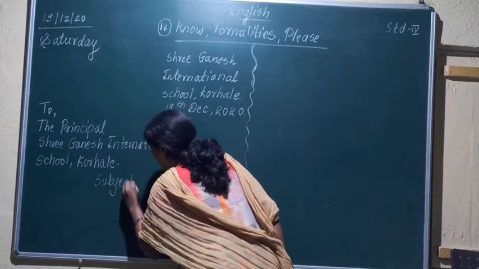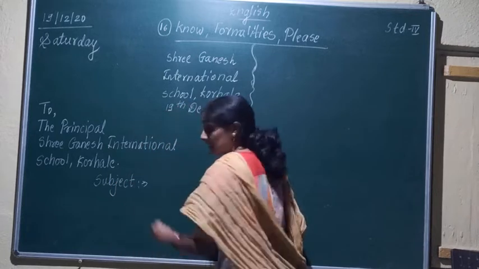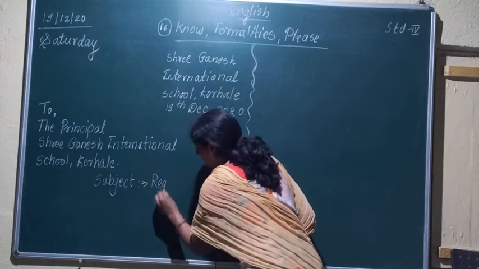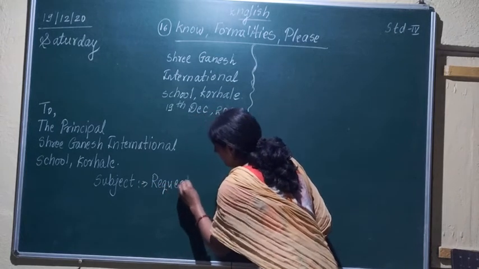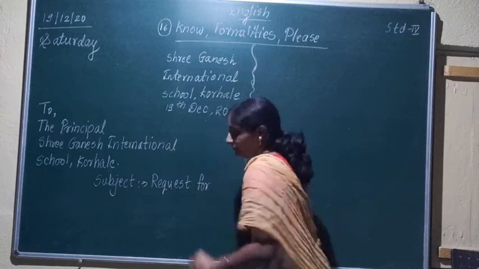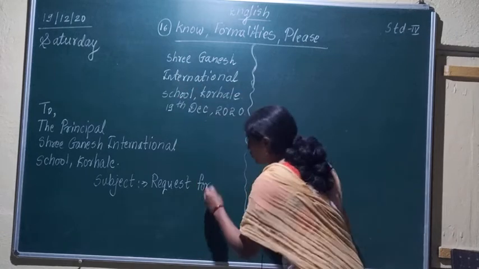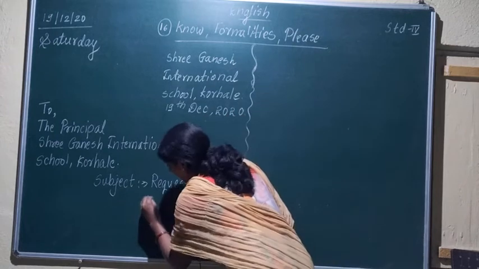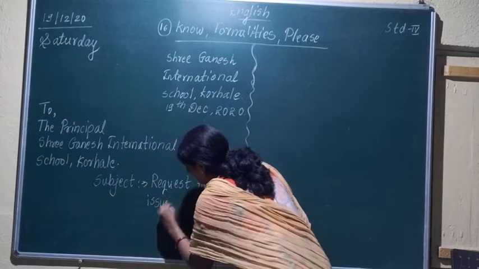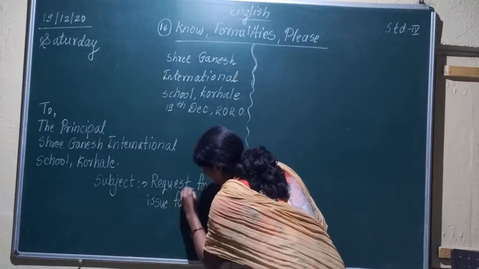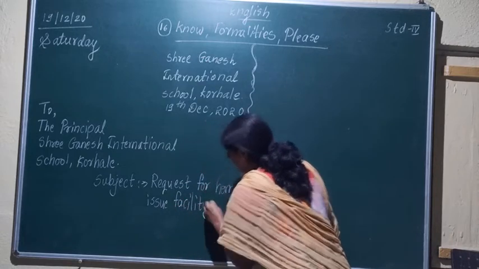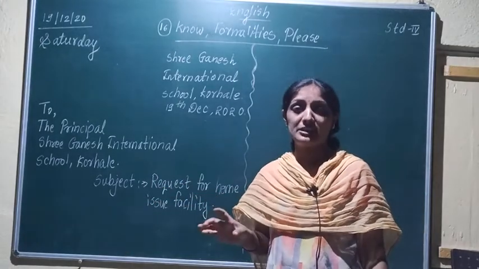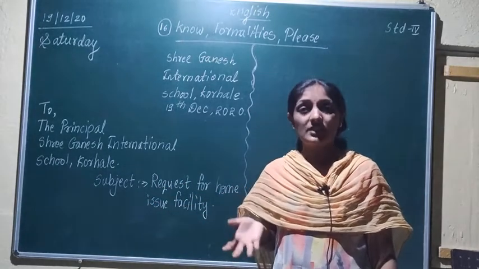What will be our subject? The subject of our letter is request for home issue facility. And then again in the left corner we have to write dear sir or dear madam.